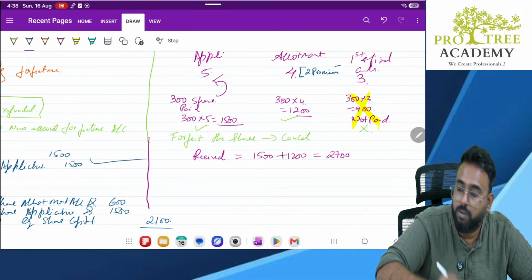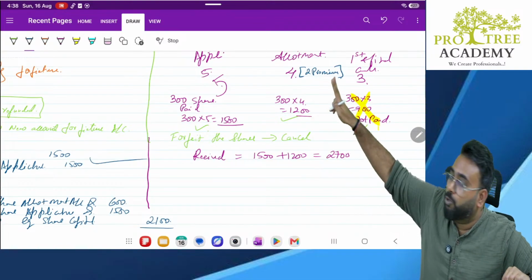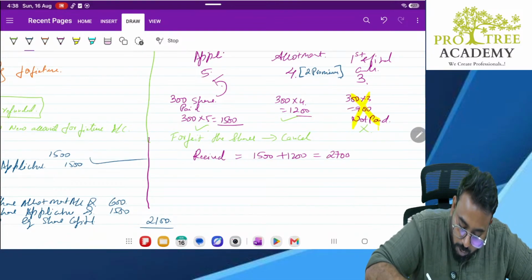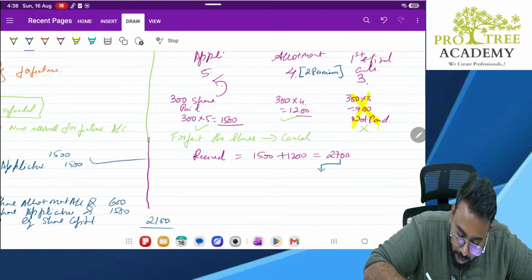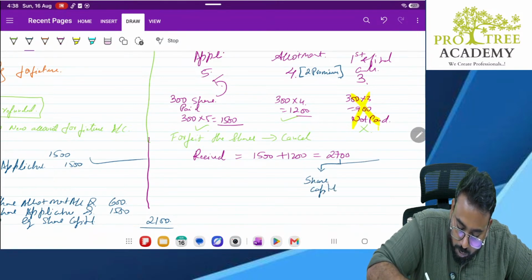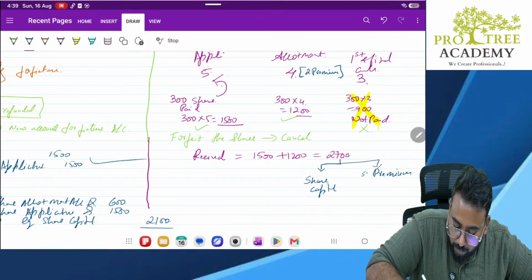In that, 2 rupees belongs to premium. So, in this 2700, how much is towards share capital and how much is towards share premium?